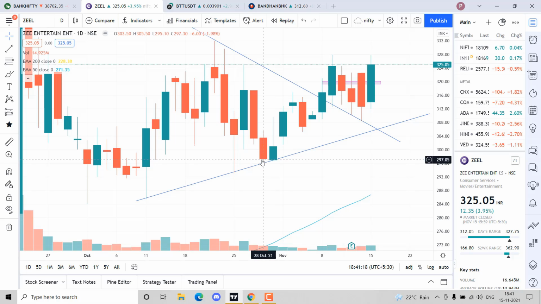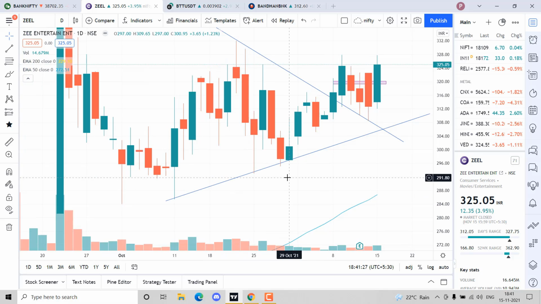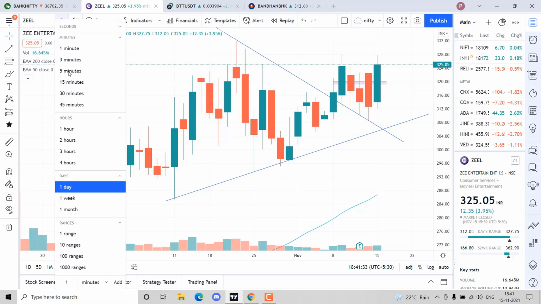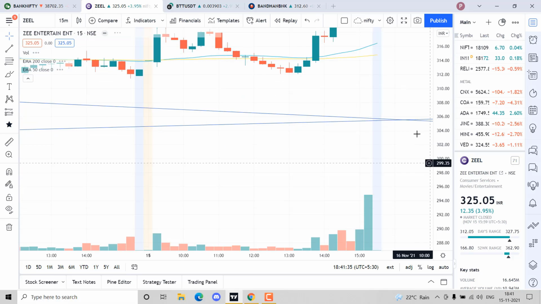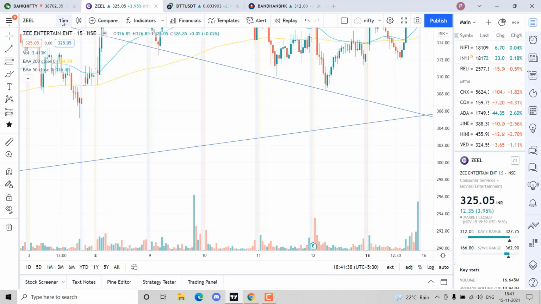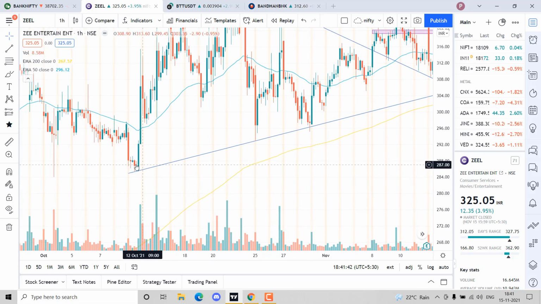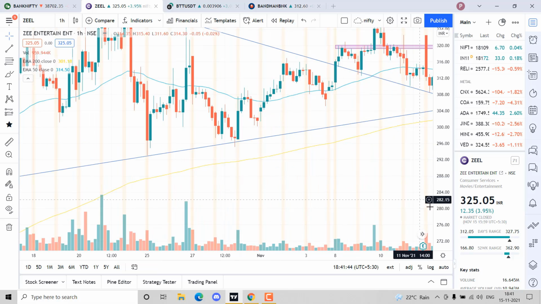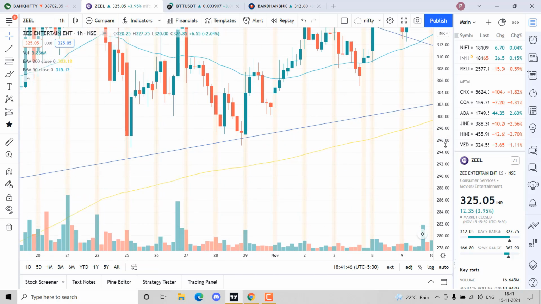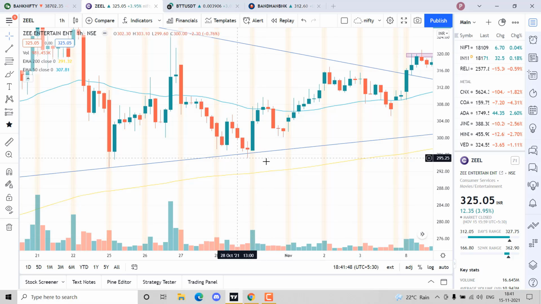Support and resistance is one part of all the analysis that we do when we are buying or selling. So for understanding, we have a support. We know that, boss, we have a support over here. Now, if we get a positive signal over here, then we can go for buying, because we know that is a support, right? If I come down to the 1 hour time frame chart, I'll show that. See that this was the basic line that we have drawn here. Don't you think this was the support?